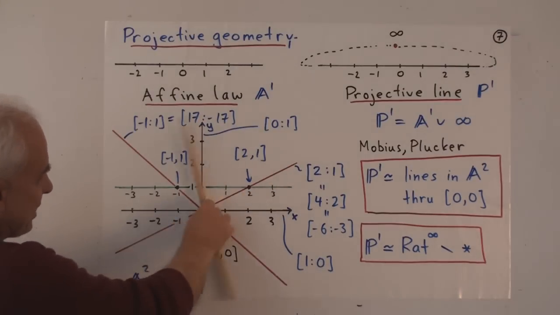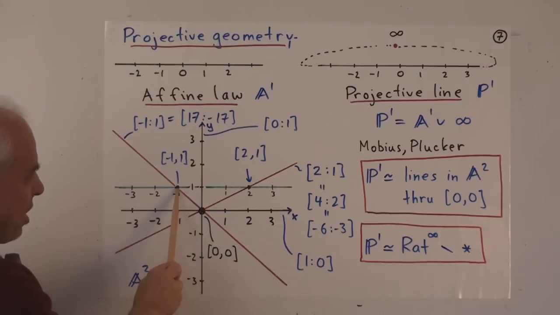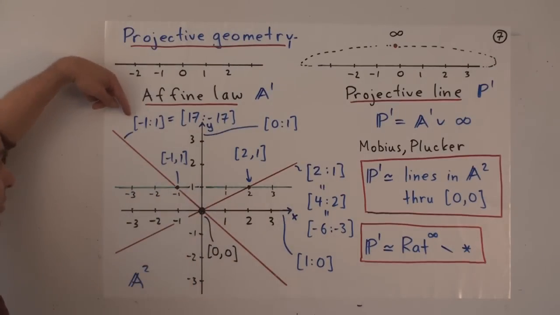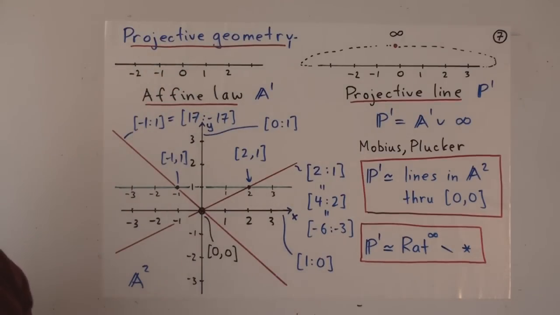If we change the line a little bit, say to this one here, then it goes to the point (-1, 1). And the line itself gets the label homogeneous coordinates -1 to 1, which is the same thing as -2 to 2, same as 17 to -17, and many others.